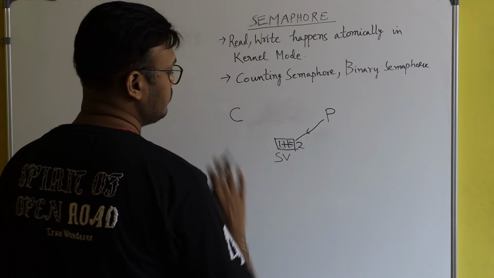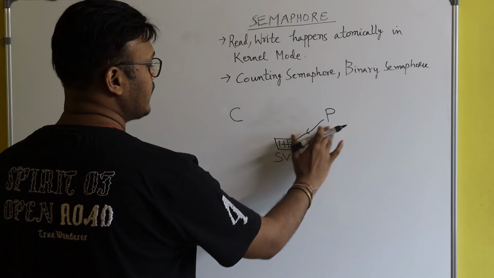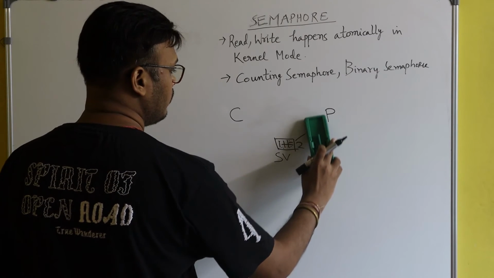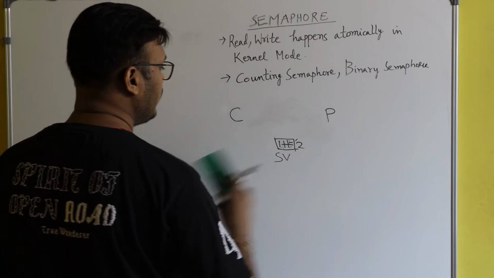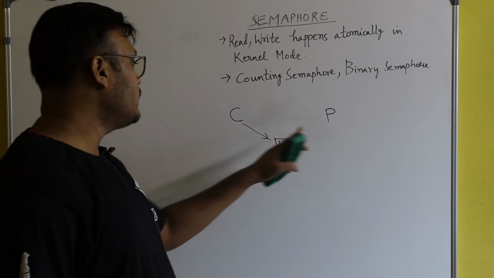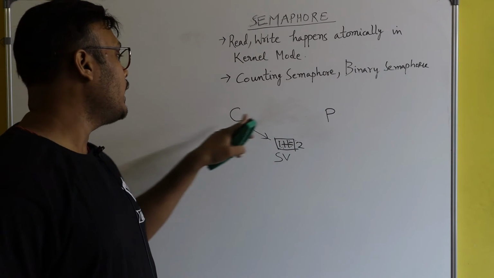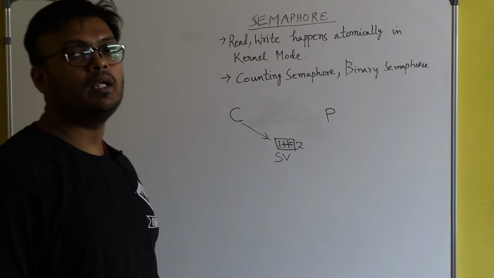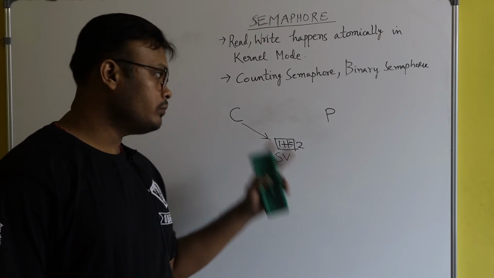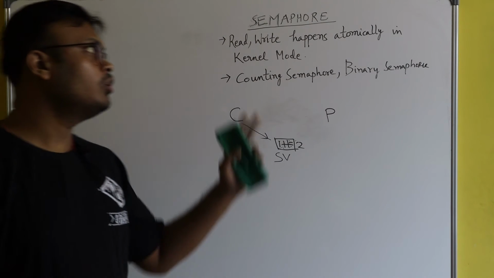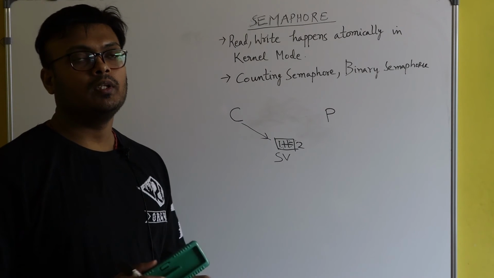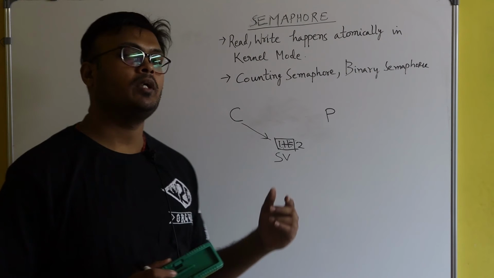Once the producer has completely written the semaphore variable, only after that will the consumer come and consume it. So this write operation by the producer and read operation by the consumer will happen atomically. Since atomicity is required, semaphore needs the support of the operating system.